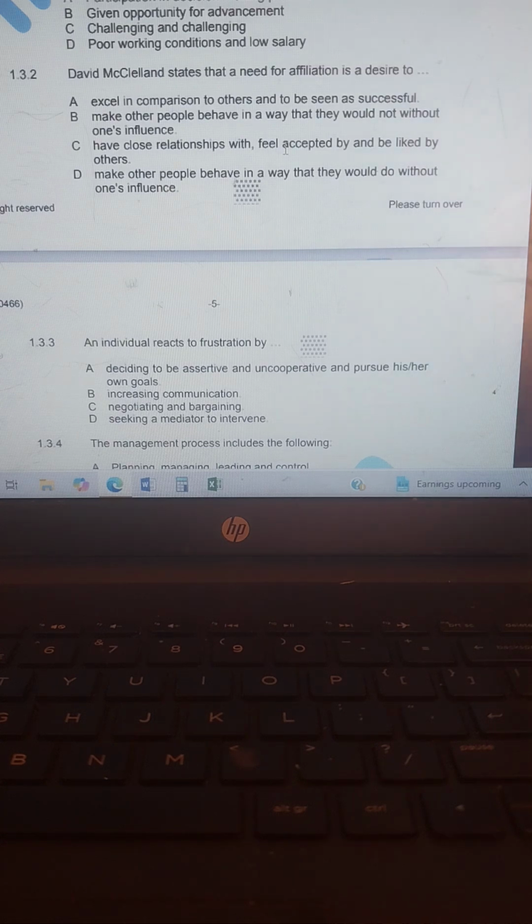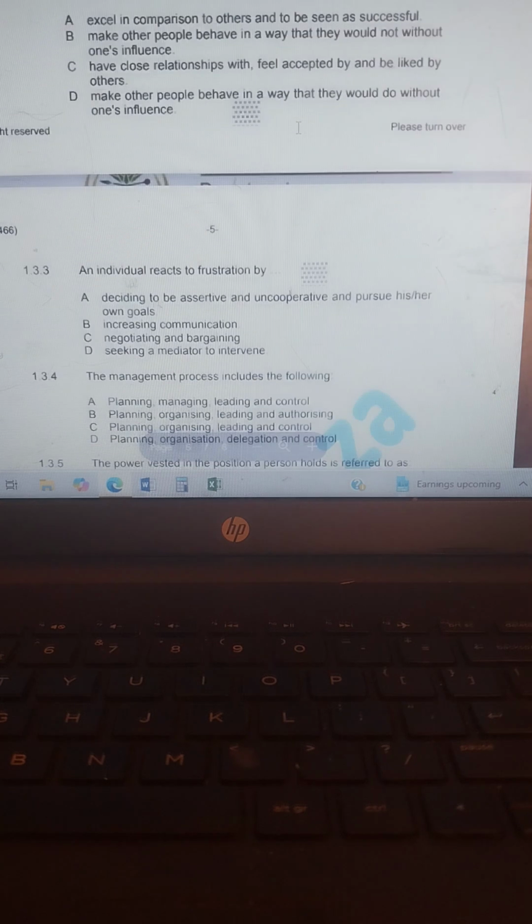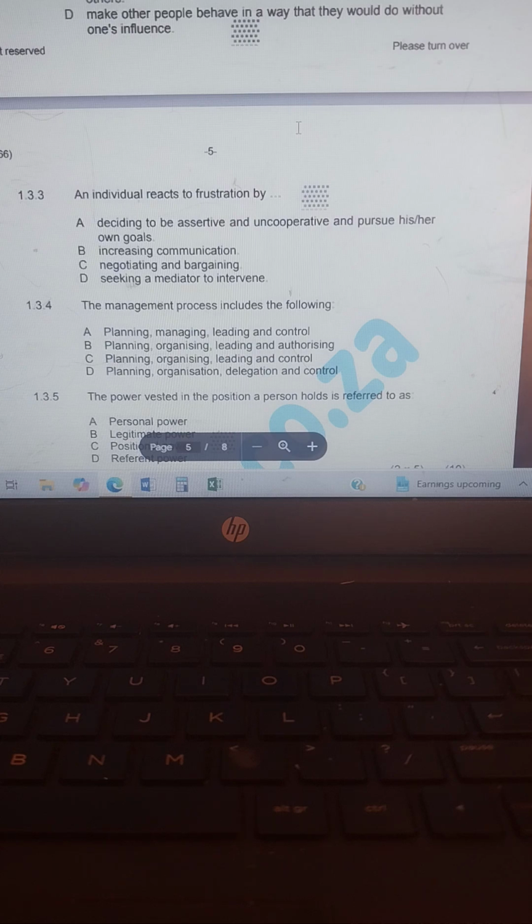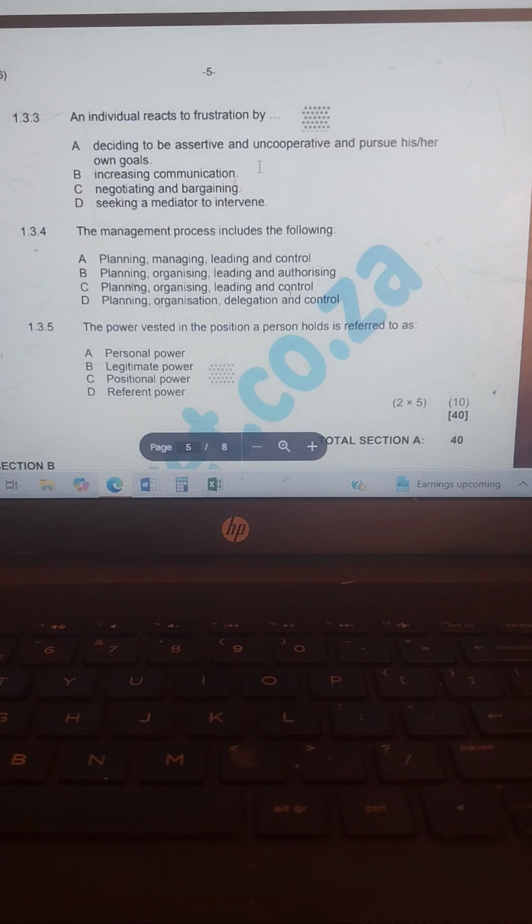Then we go to 1.3.3. An individual reacts to frustration by... Your answer there is A, deciding to be assertive and uncooperative and pursue his or her own goals.